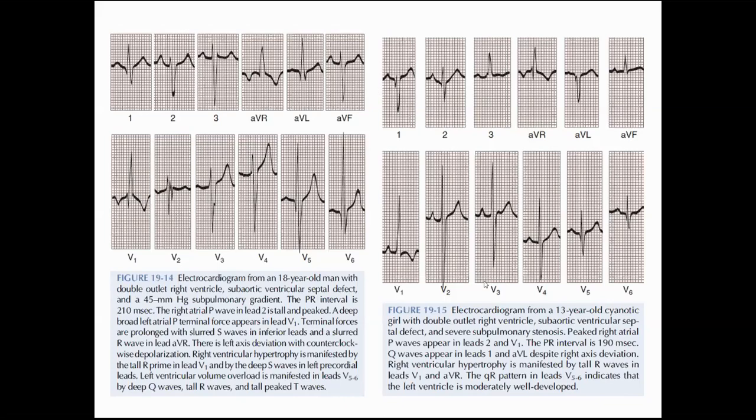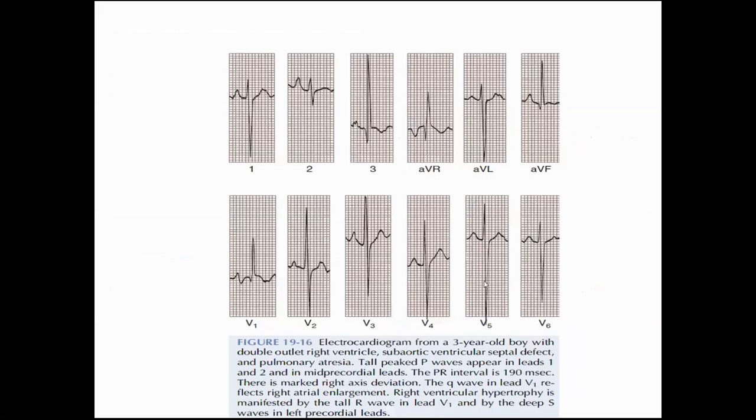Counterclockwise loop means Q waves in lead 1 and AVL, and in the lateral leads there will be a Q wave in 1 and AVL, and sir, an RS pattern in 2, 3 and AVL and in the chest leads. Okay, these are the differential marks; there is no other differentiation.